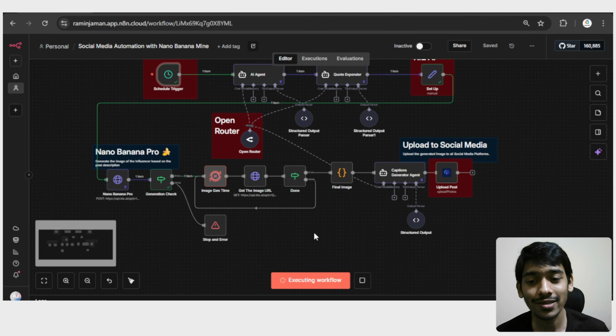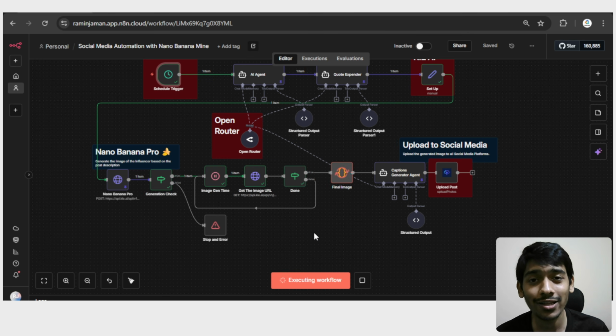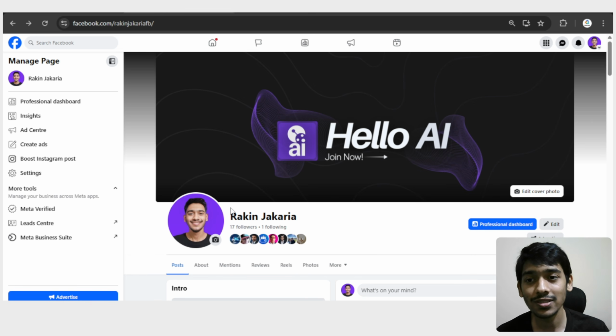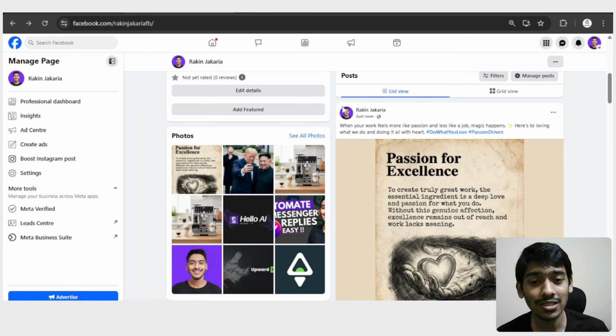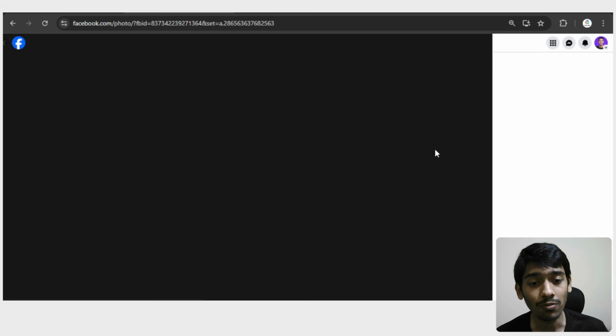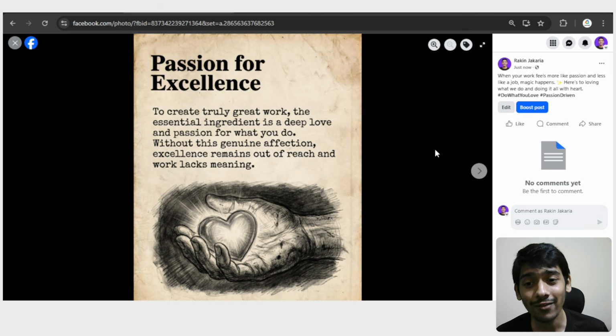As you can see, this AI system started to work, and soon it will generate an image and upload that to my Instagram page and also my Facebook page. So yeah, it's saying the execution has been successfully done. Let me go to my Facebook page right now. Okay, so as you can see, there's my Facebook page. If I drag down, you can see this image has just been uploaded, as you can see in front of you.